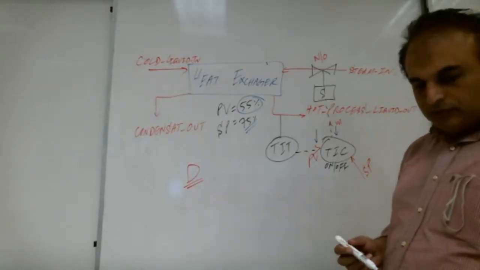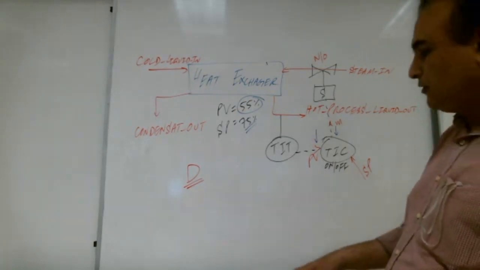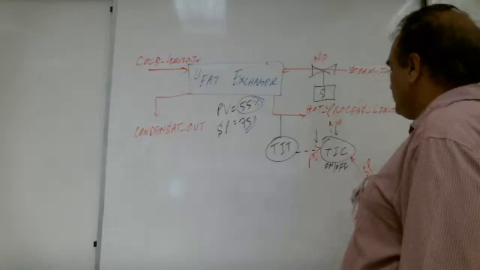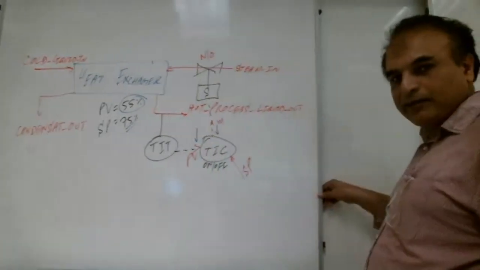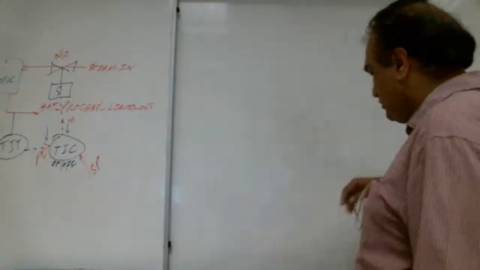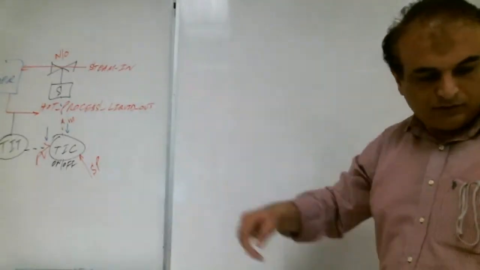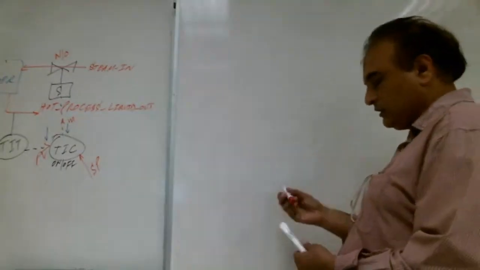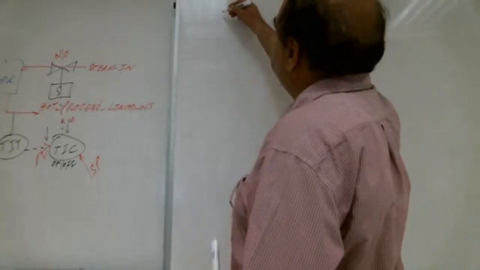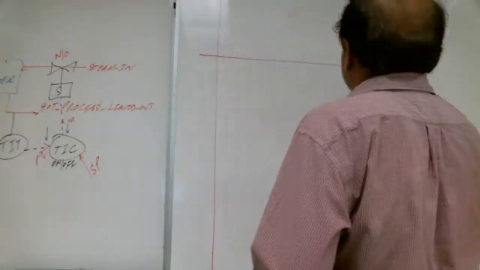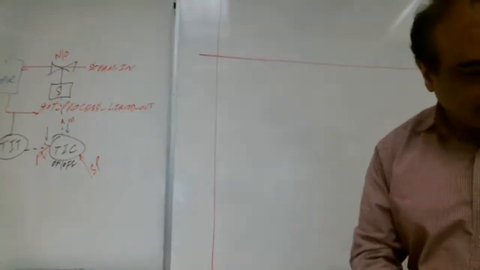Now this is our system, and we are going to apply it here.